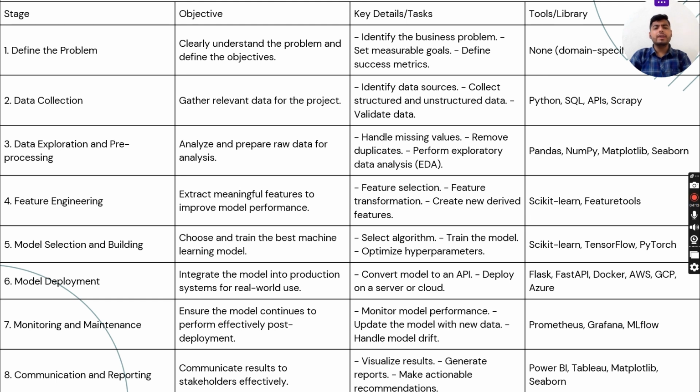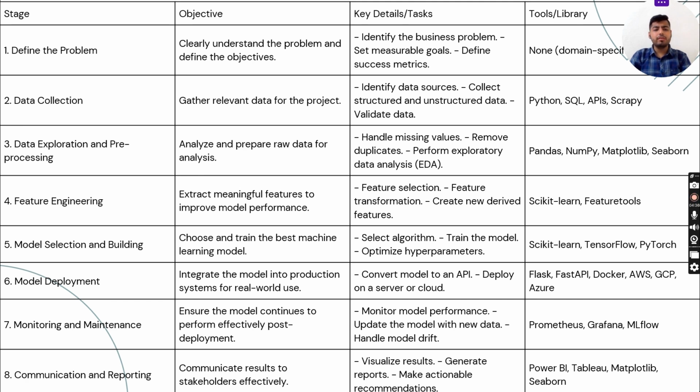So first, define the problem. Clearly understand the problem and define the objectives. Identify the business problem. Set measurable goals. Define success metrics. Tools: none, any specification. Next, data collection. Gather relevant data for the project. Identify data sources, collect the structured and unstructured data, validate data. Tools: Python, SQL, API, Scrapy.